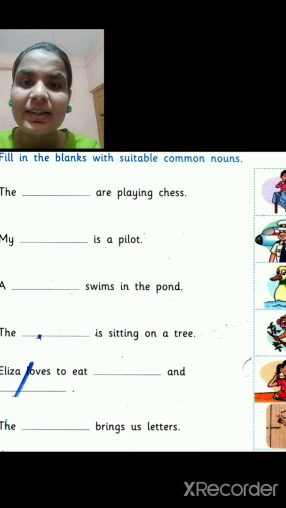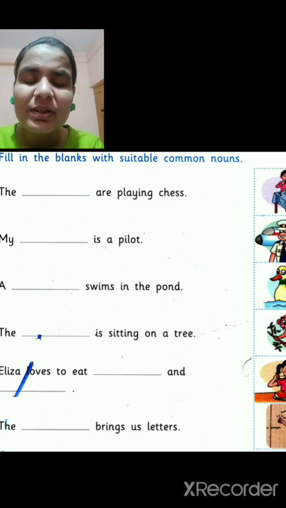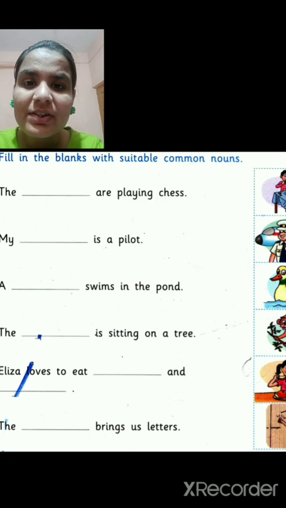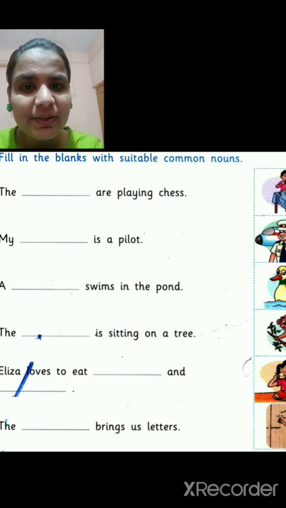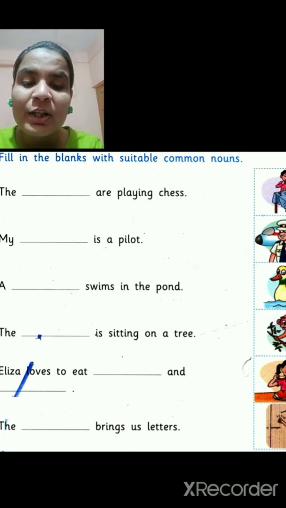We are learning lesson number 7, Nouns: Common Nouns. I hope you all have understood about common nouns. Common nouns always refer to nouns in a general way. We have seen in the previous video, Bit B, we found the common nouns from the sentences and underlined them.